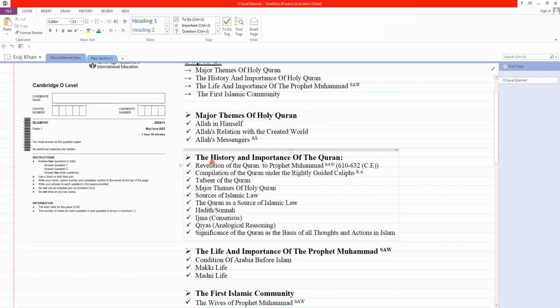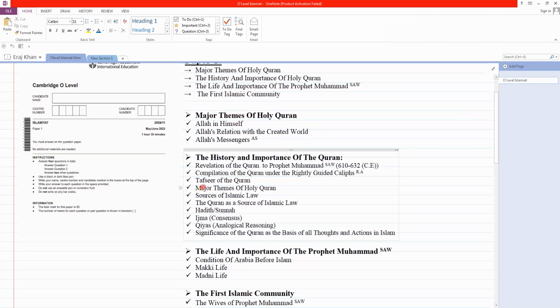First is the revelation of the Quran to Prophet Muhammad sallallahu alaihi wasallam. In this, we will discuss all the revelations which came to Prophet Muhammad sallallahu alaihi wasallam in the period of 610 to 632. Next is the compilation of the Quran under the rightly guided caliphs: how the Quran was compiled, why it was compiled, why it was necessary for humans to acknowledge the compilation of the Holy Quran, and why it is so pure until this time.